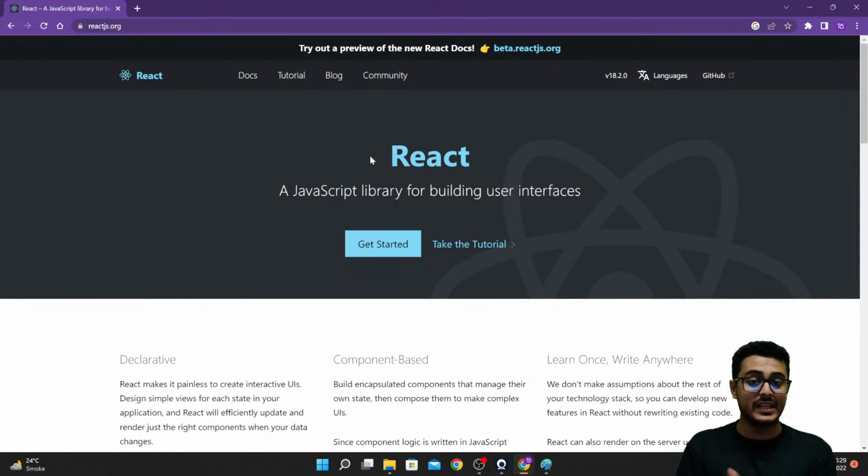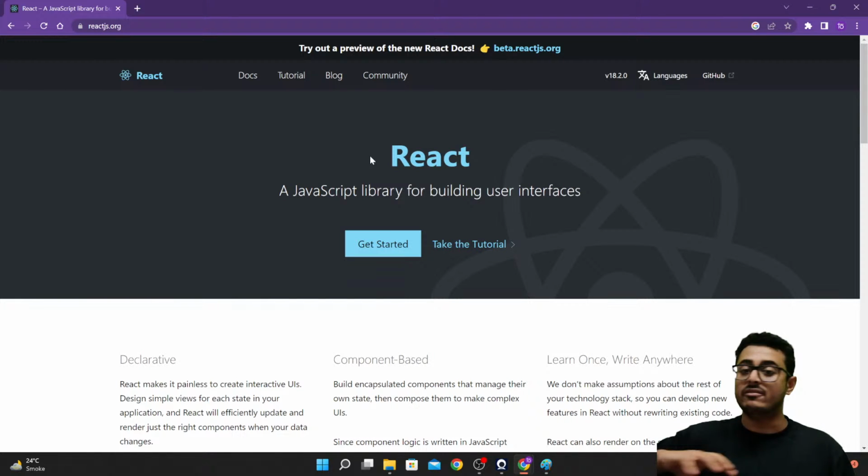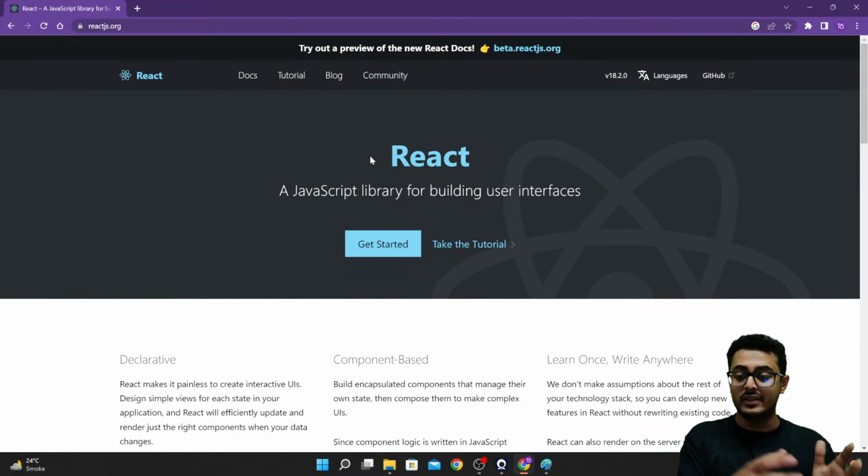And React has a lot more features than every other library that is available for the exact same purpose. It has more features, more things that you can do with it. If you are able to learn React properly, then you can shift to any other library very easily. If you learn React, you can pick up any other library in just 3 or 4 days. That's the reason why you should start off with React.